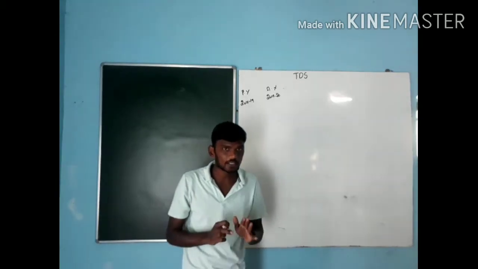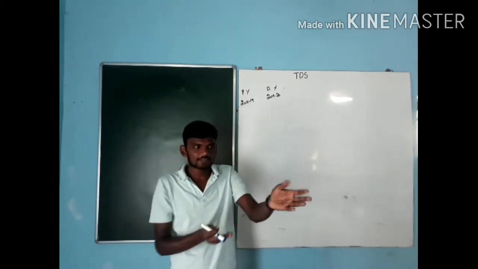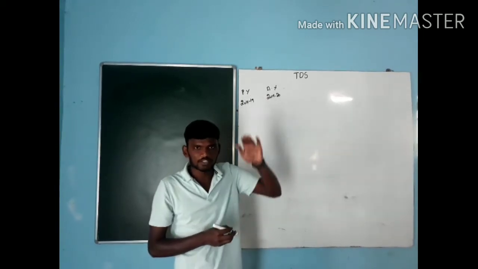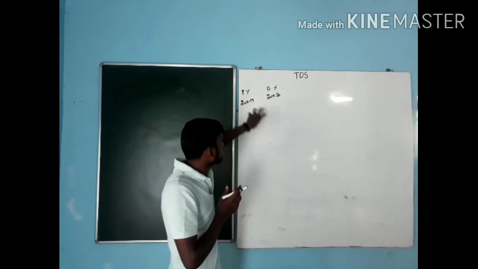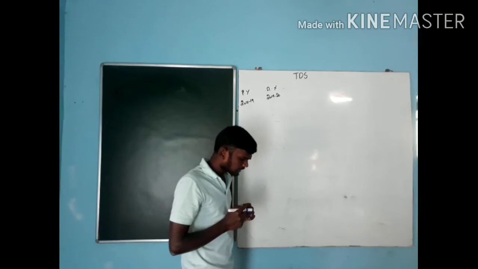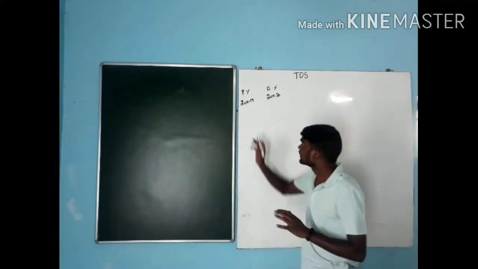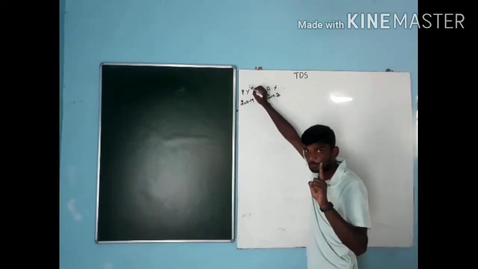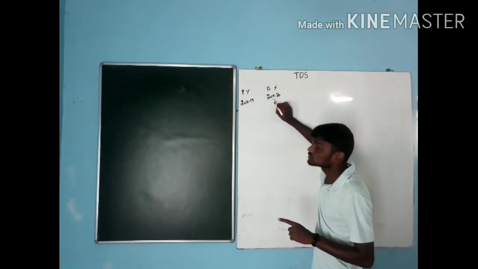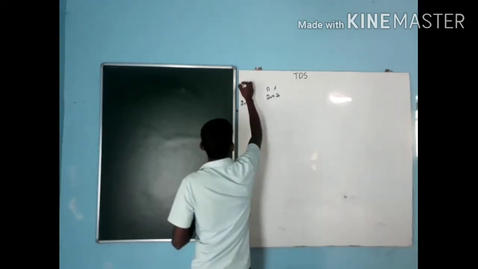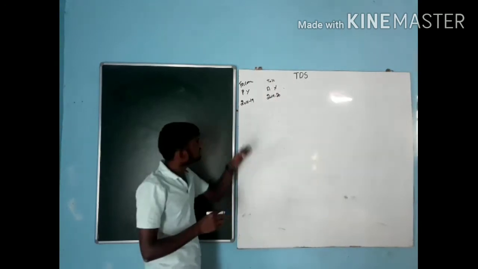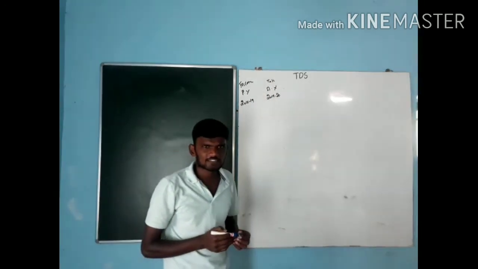What is previous year? Previous year is the year in which the associate has incurred some kind of income from all the sources, that is from all heads of income. This is called previous year. What is assessment year? On this income I am not going to pay the tax in the same year. I am going to pay the tax in the next coming year. That is called assessment year. In this year I incurred the income, and in the next year I pay the tax to the government. These are previous year and assessment year.